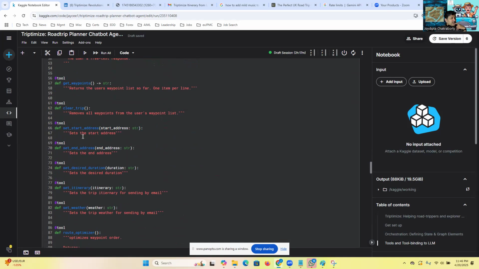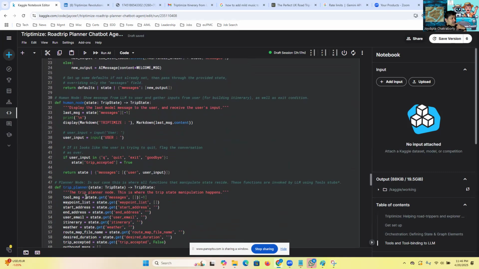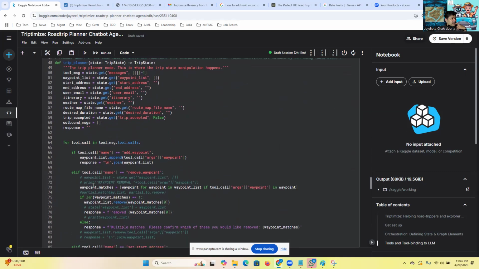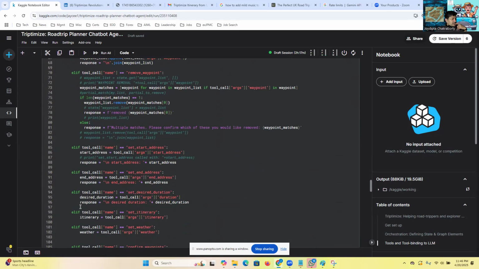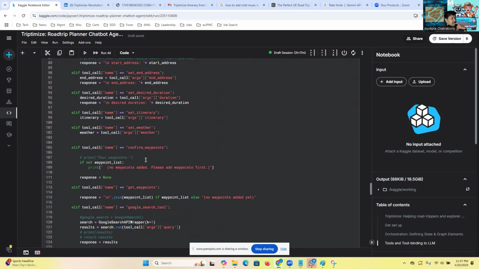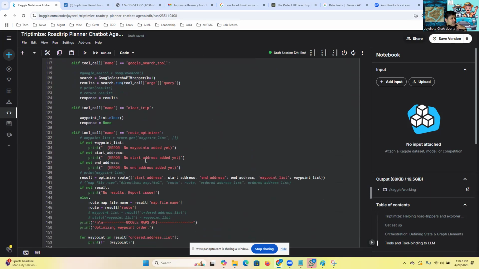Let's say set start date. So it sets the start date. Looks like it returns nothing. So if you look for set start date here, this is the planner. These are the other two nodes. It gets the start date as a parameter coming through the tool call object. It has a single argument, and that it sets in the start address. And in this case, it just says, okay, here's the start address, right? So that's kind of how it works.